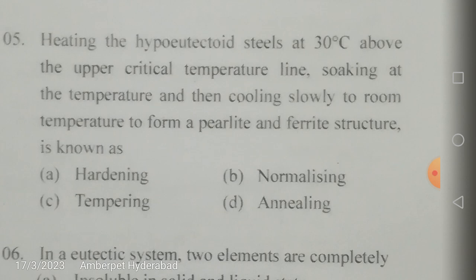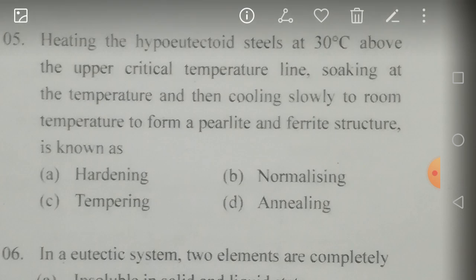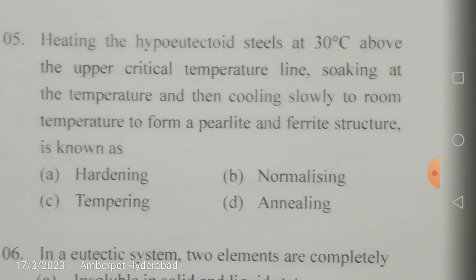Now, heating the hypoeutectoid steels at 30 degrees above the upper critical temperature line, soaking at the temperature, meaning keeping at the temperature, and then cooling slowly to room temperature to form a perlite and ferrite structure. So this particular mixture of perlite and ferrite is known as what? Is this process hardening, normalizing, tempering or annealing?